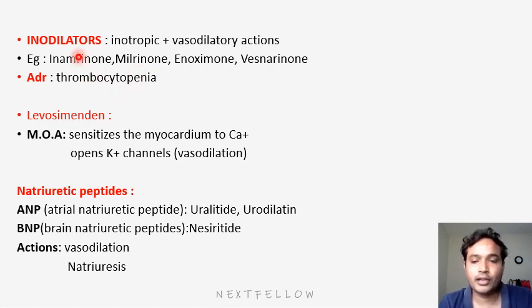Okay. In inodilators we'll have two effects: inotropic and vasodilatory. The adverse effect will be thrombocytopenia. What is the mechanism of action? They inhibit phosphodiesterase enzyme, thereby increasing cyclic AMP, which causes vasodilatation.